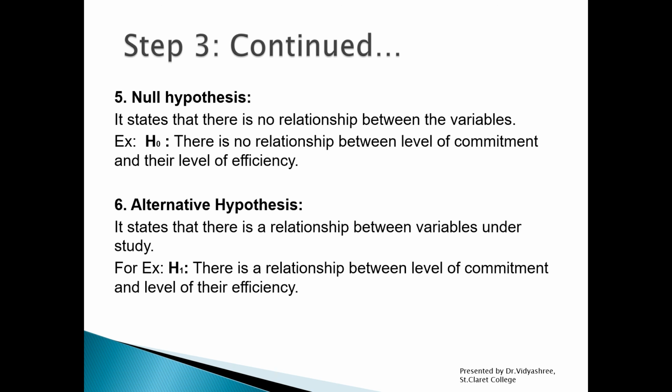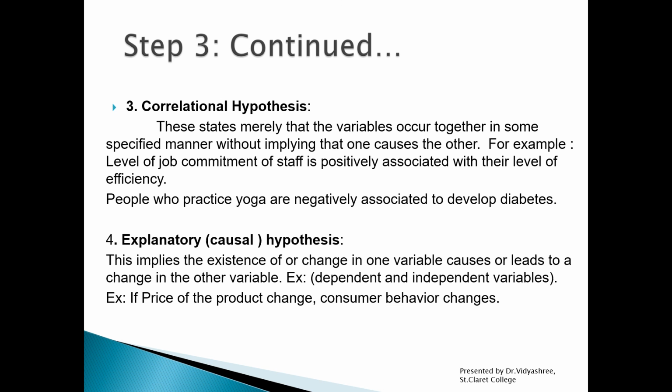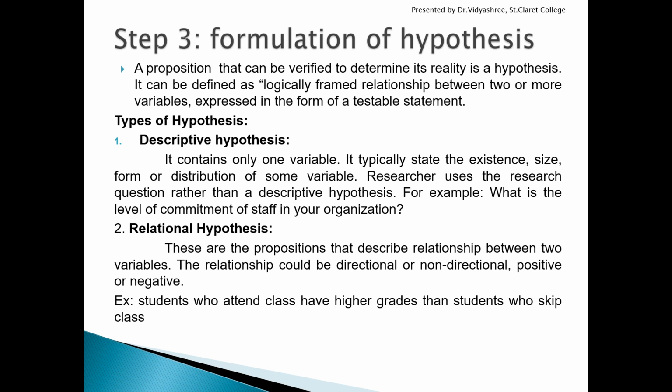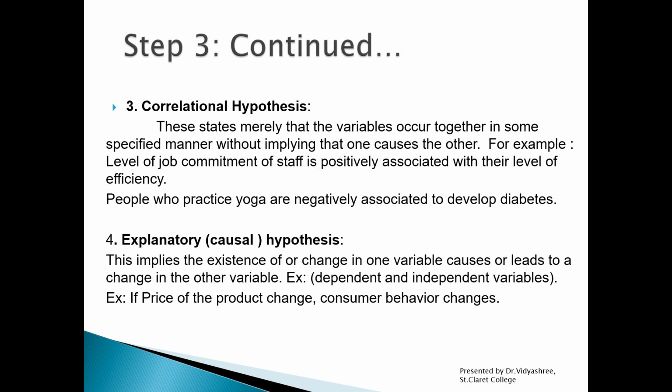So that's all about the types of hypothesis. There are totally six types of hypothesis. Descriptive, just one variable. Relationship hypothesis, there are two variables, and you just mention that there is a relationship between the two variables, directional or non-directional. Correlation also has two variables. You state it as positive or negative, but it does not mean that one will cause a change in the other variable. Explanatory also has two variables, a relationship is there, but one causes a change in the other variable.